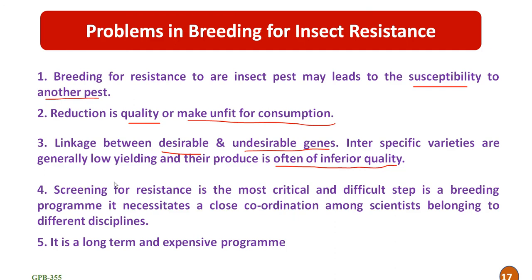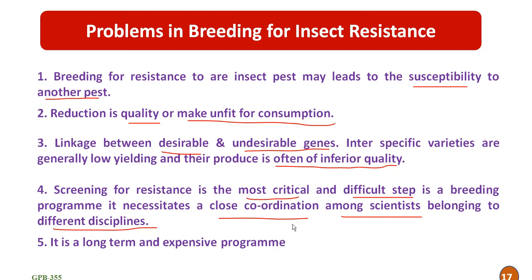Fourth one is that screening for insect resistance is the most critical and difficult step in a breeding program. It necessitates close coordination among scientists belonging to different disciplines. So friends, screening for insect resistance is a multidisciplinary approach, and there is a need for close coordination among scientists of the different fields. Then breeding for insect resistance will be